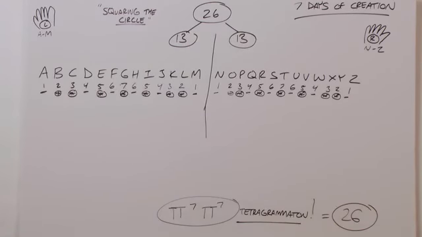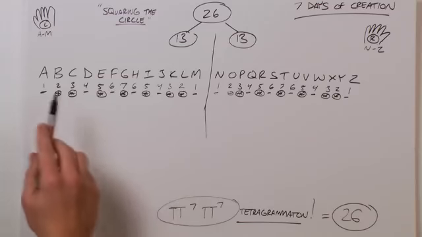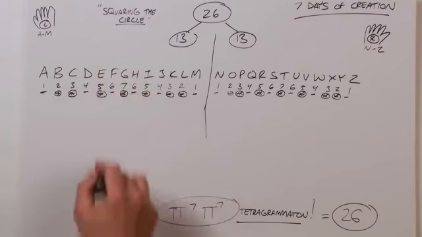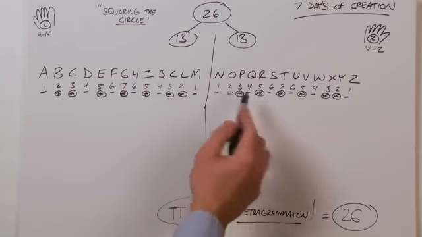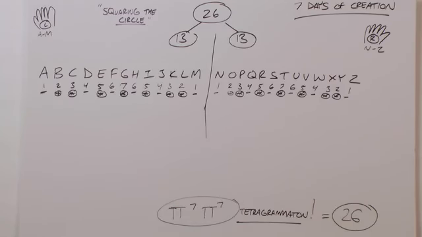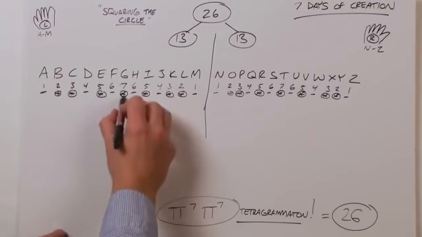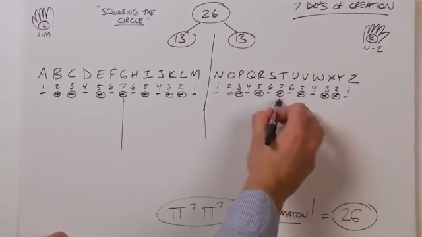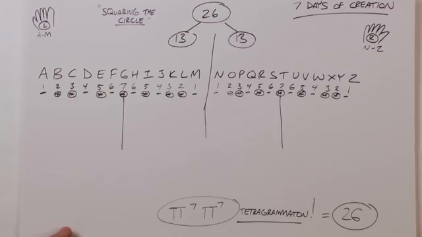Notice we have the 7 days of creation. We also have 7 prime numbers here. 1, 2, 3, 4, 5, 6, 7, with 7 being the central pillar, and the same here. So let's draw a line here, putting our pillar on each side of our alphabet.